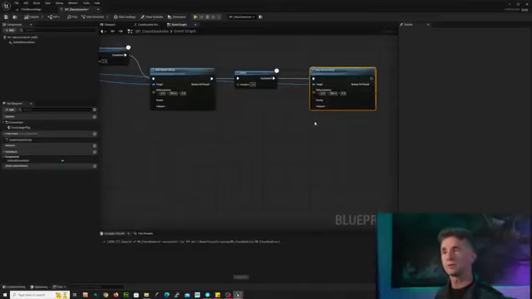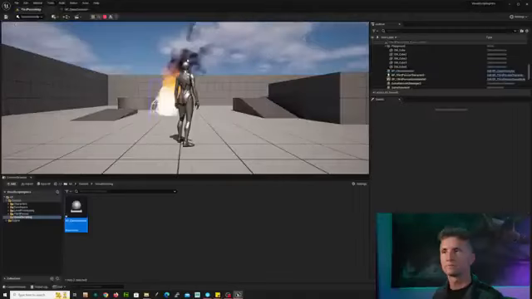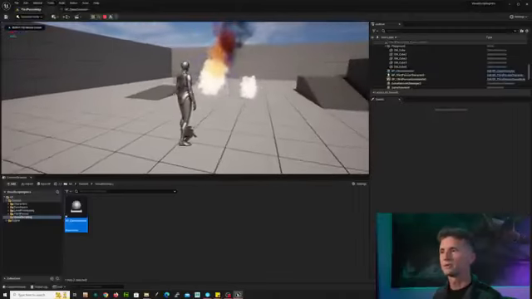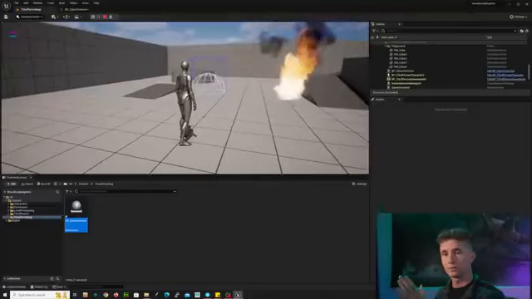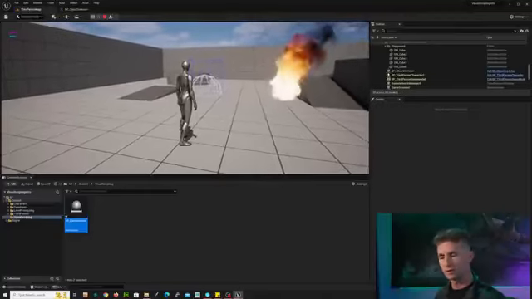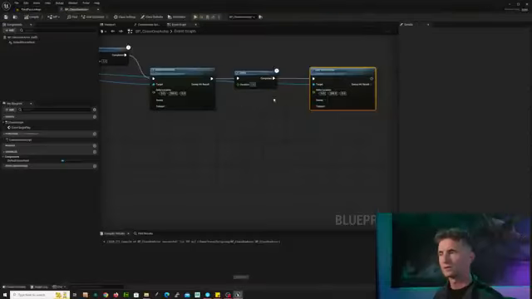So now what's going to happen, and we're going to come back and clean this up in a second, is we're going to spawn, we're going to move our emitter, 2 more seconds later, it's going to move again. So let's just watch this happen. So here's our spawn. There's 2 seconds, 2 seconds. So we're just moving our emitter across the map right now. Kind of cool.